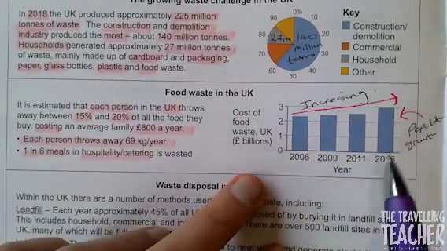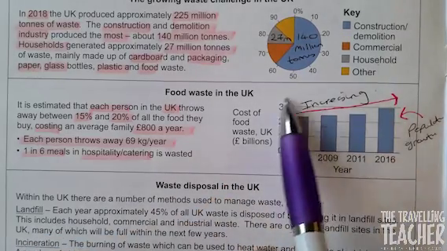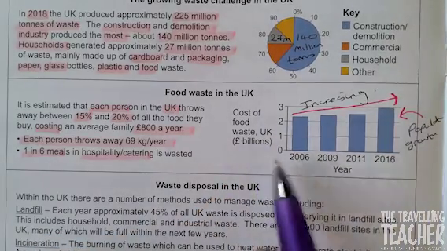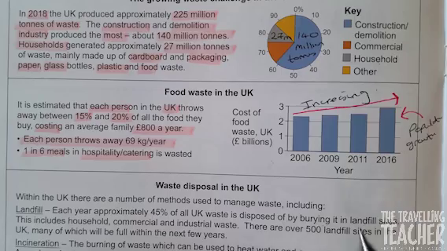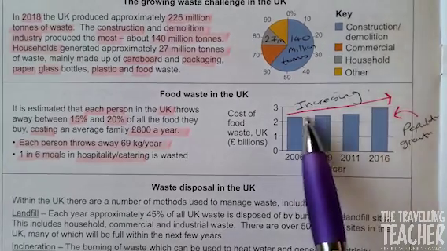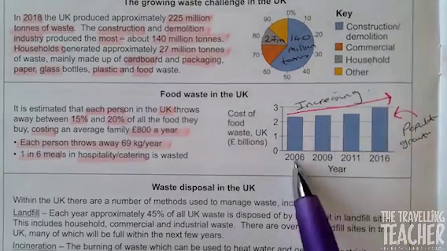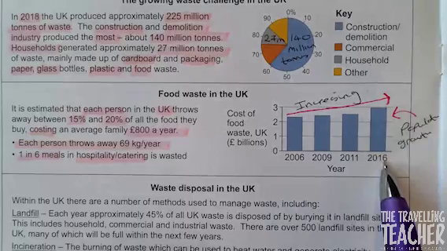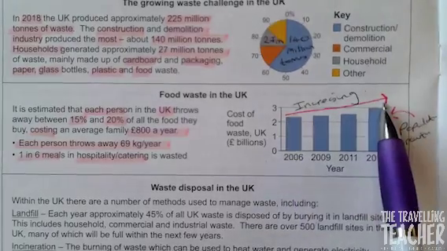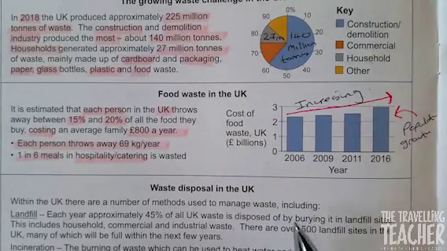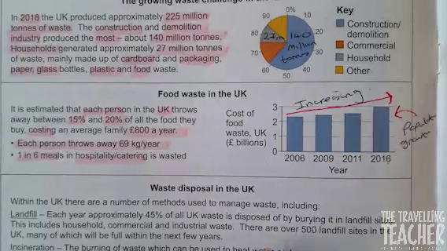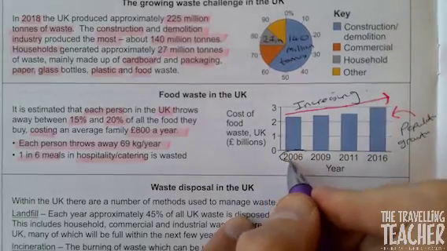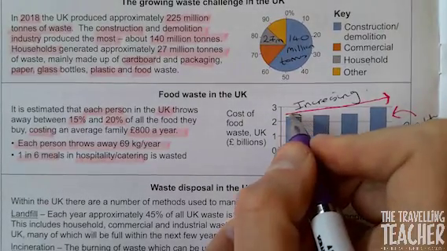You may get a question in the exam which is going to ask you to describe this. If you get that sort of question, the first thing to do is describe the overall trend. Between 2006 and 2016, there is an increasing trend of food waste in the UK, 1 mark. What you then do is you take the 2006 reading.